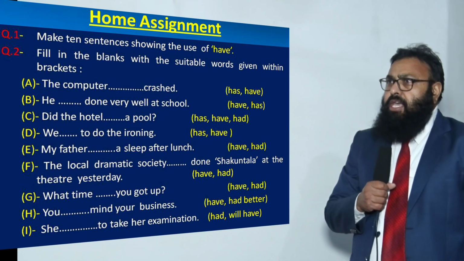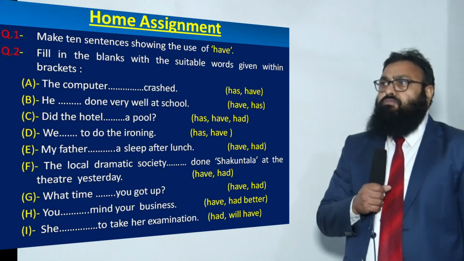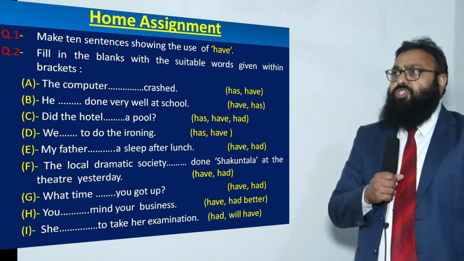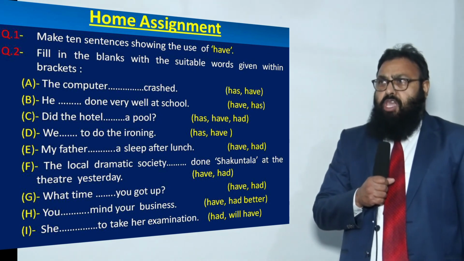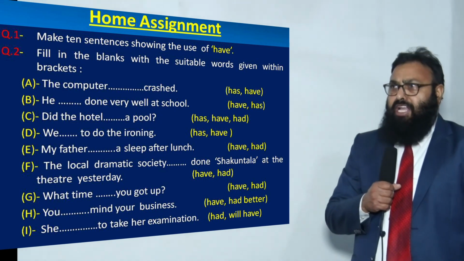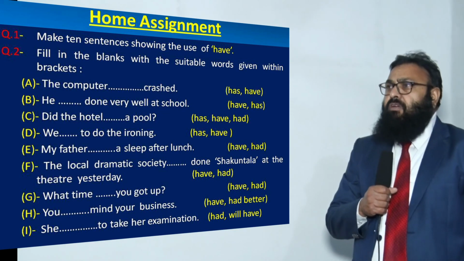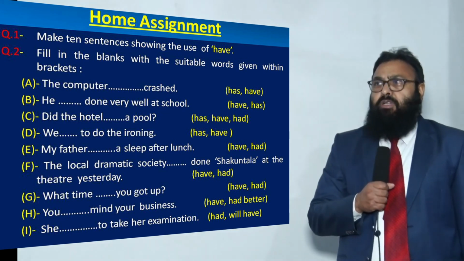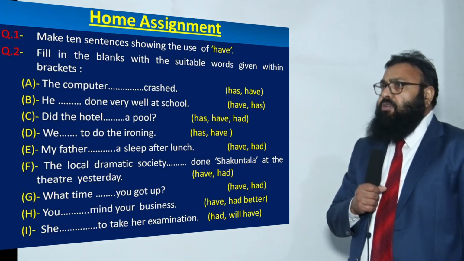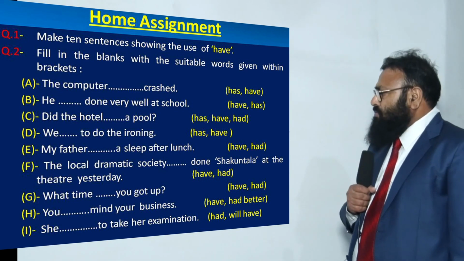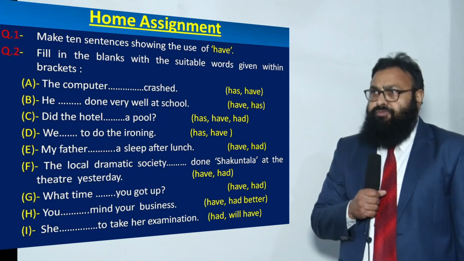B, he, blank, done very well at school. Once again, your choice is either have or has. C, did the hotel, blank, a pool. Options are has, have, or had. D, we, blank, to do the ironing. The options are has or have.